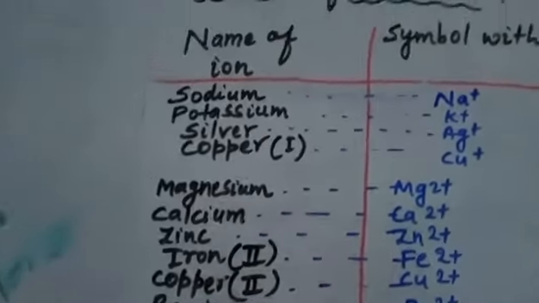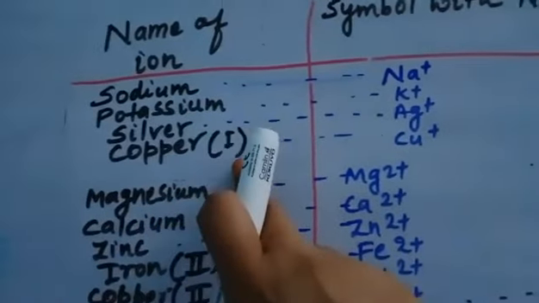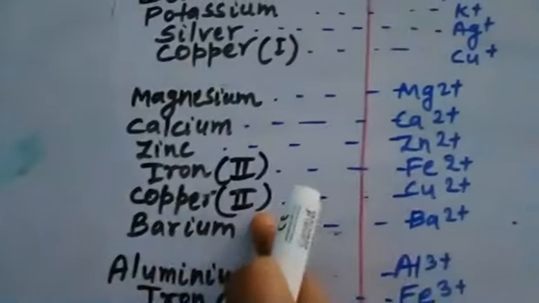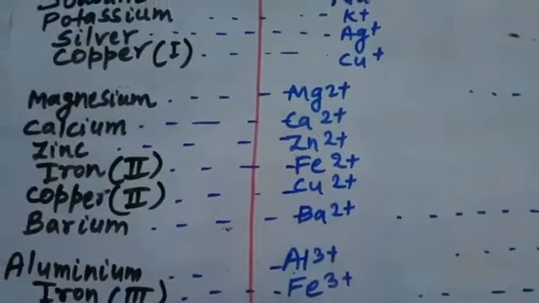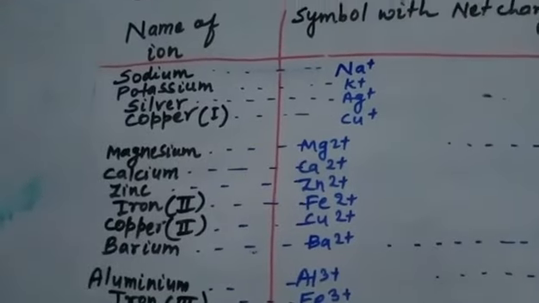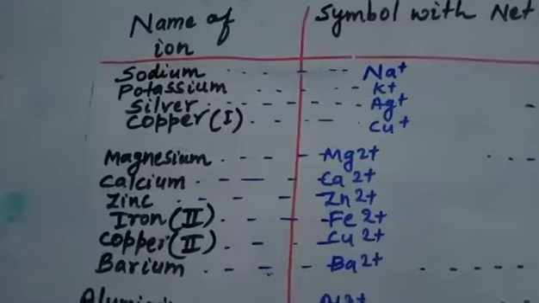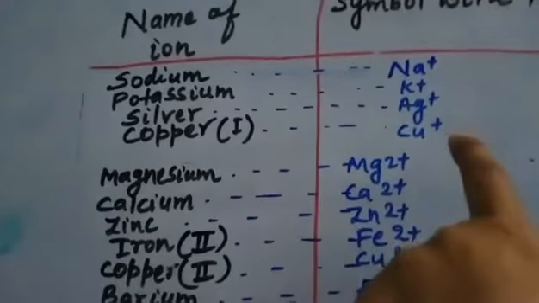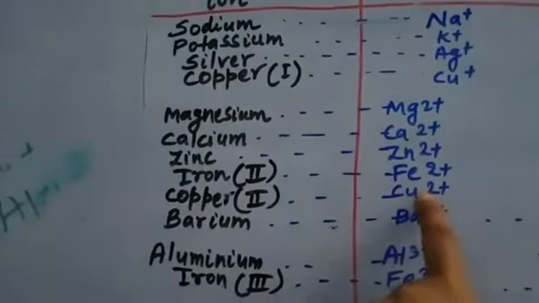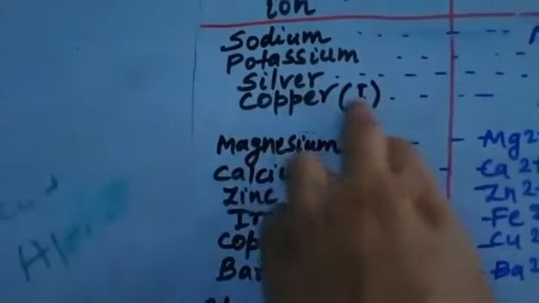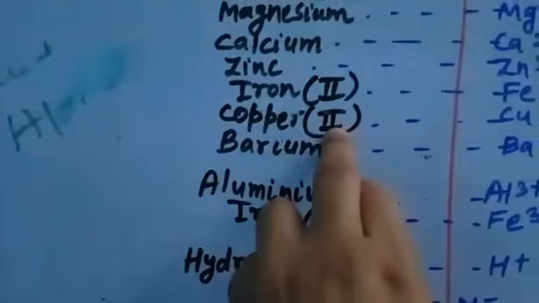There are some copper ions in the form of Cu+, and there are also some copper ions in the form of Cu2+. That means they acquire variable charges. So copper is generally in the form of Cu+ and also Cu2+. That is why we have specially mentioned copper 1 and then copper 2.